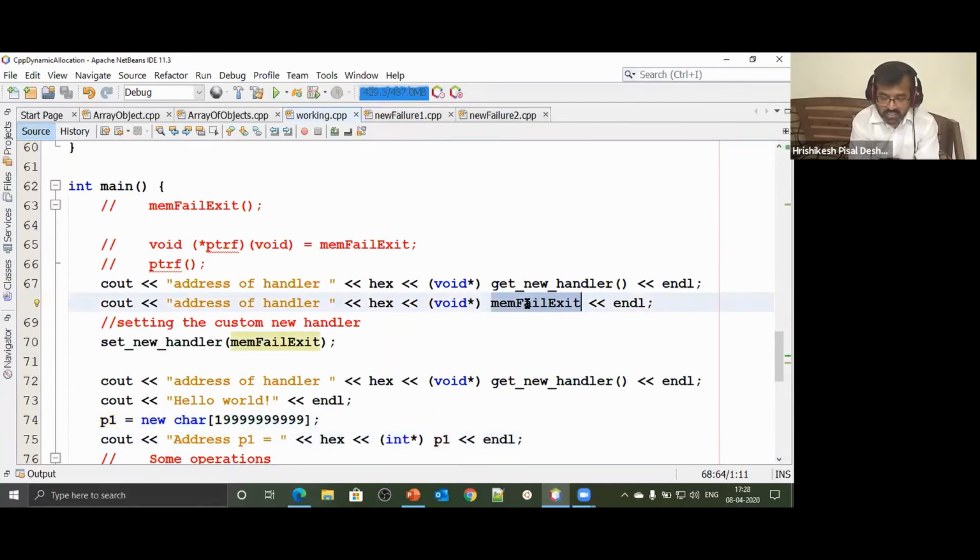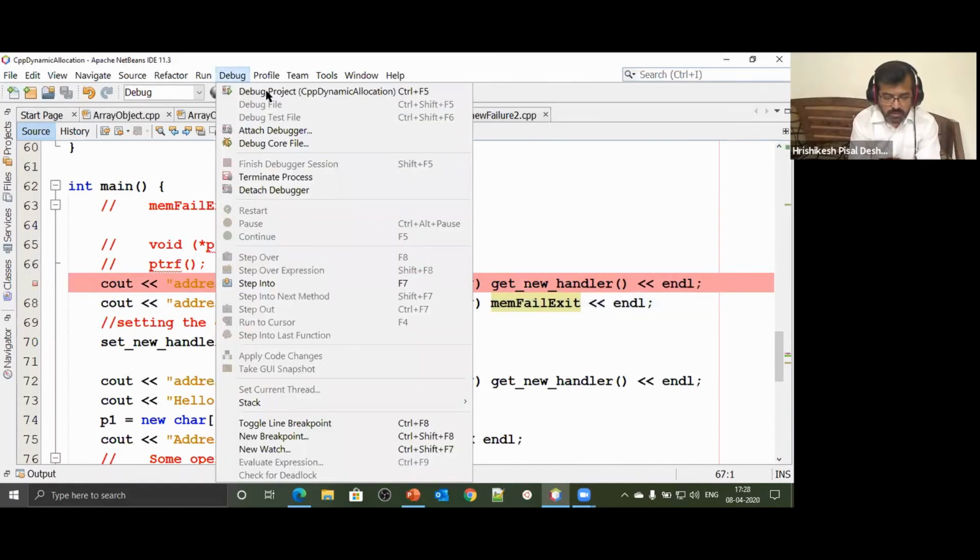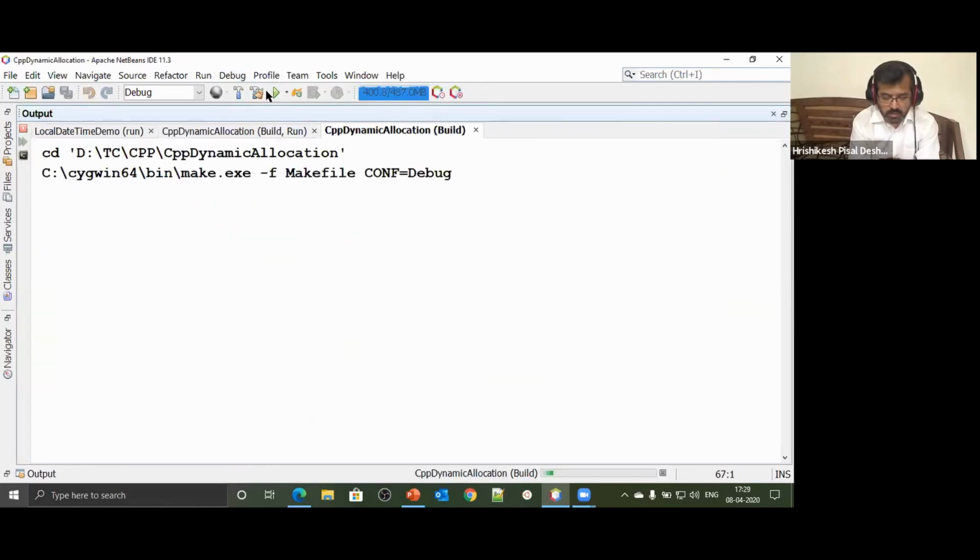Neither should the program crash on its own. No, it should print a message telling the user what was the reason for the failure, and then the program should stop. This is the simplest handler that we can define, where we tell the user allocation has failed and let's stop the program. So let's trace this code from this point, because we are allocating a huge array.